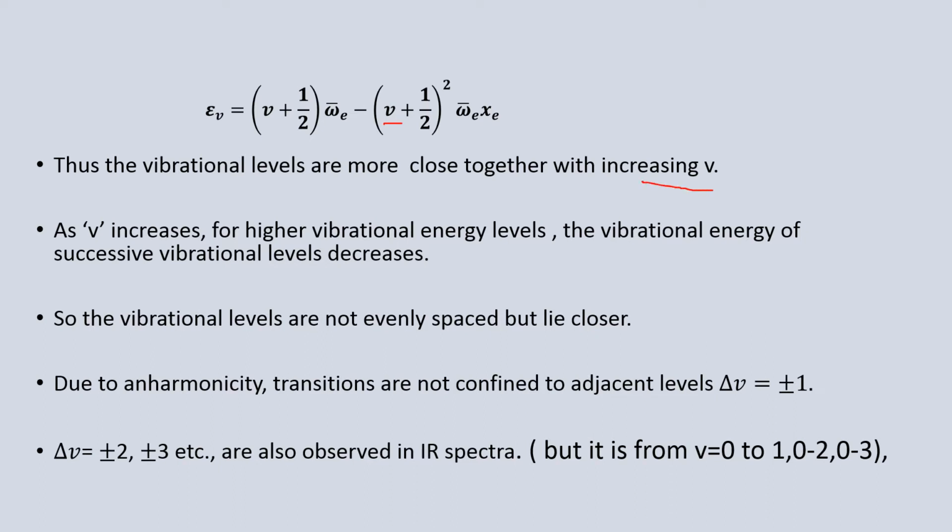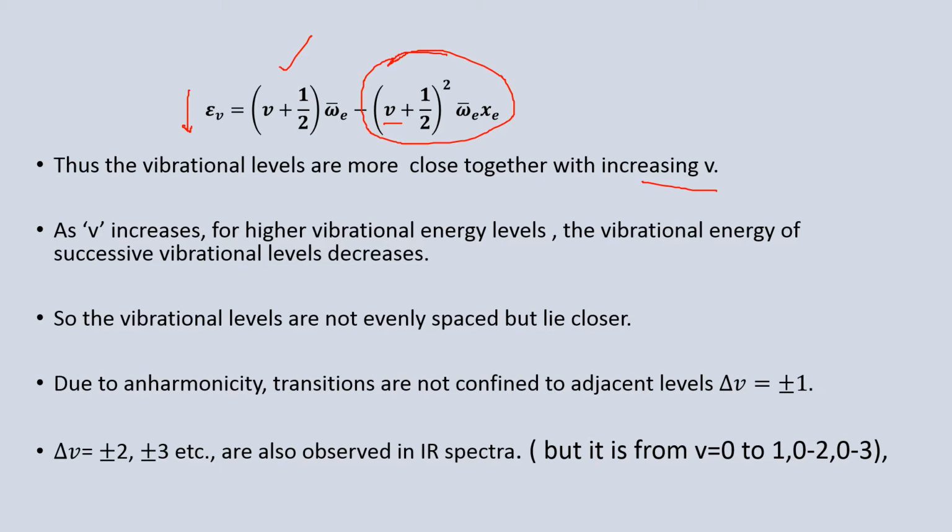With the increase in v, the second term increases and is subtracted from the first term. Therefore, E_v increases more slowly with v. So, as we go to higher vibration energy levels, the successive levels become more compact and are not evenly spaced. They lie very close together.